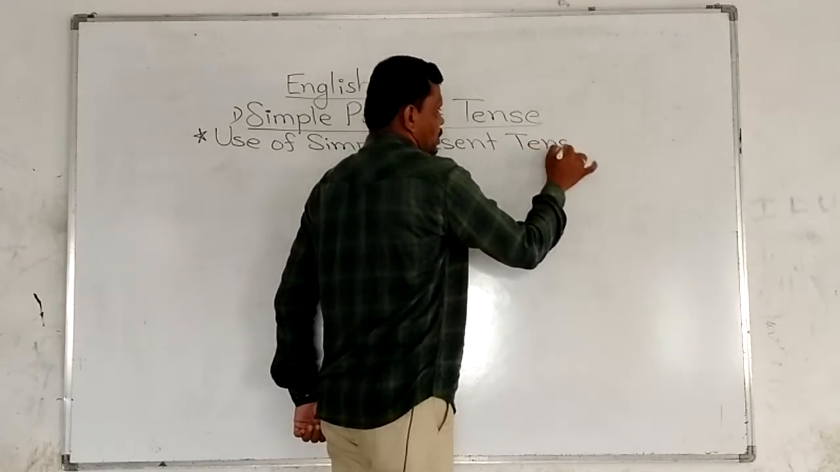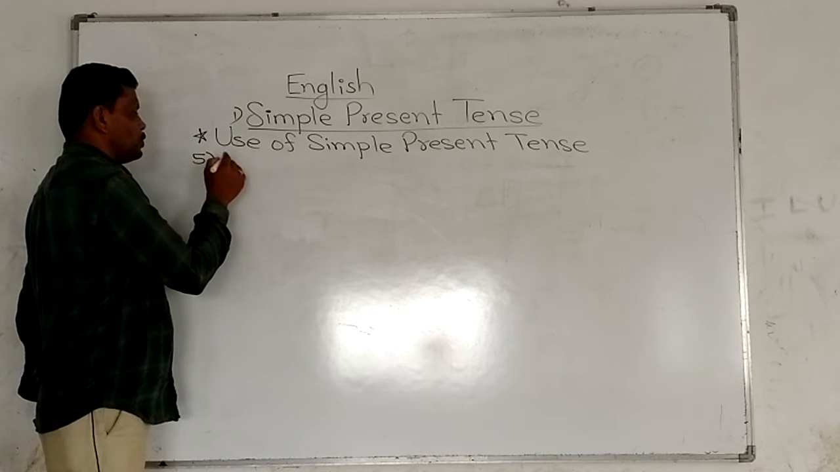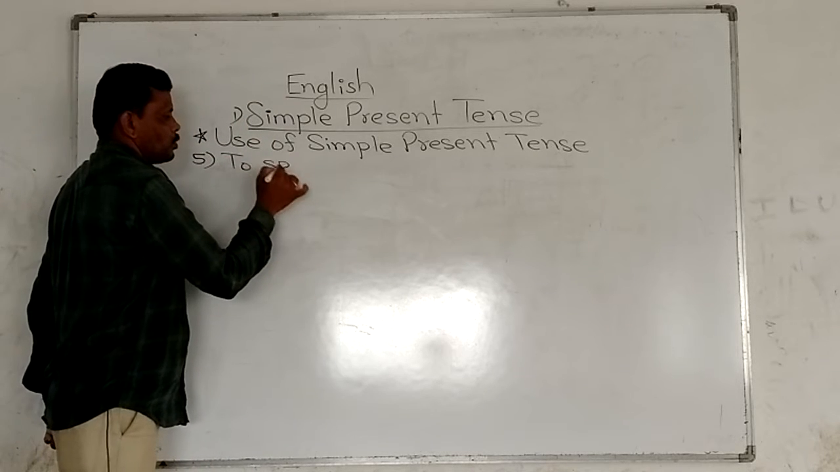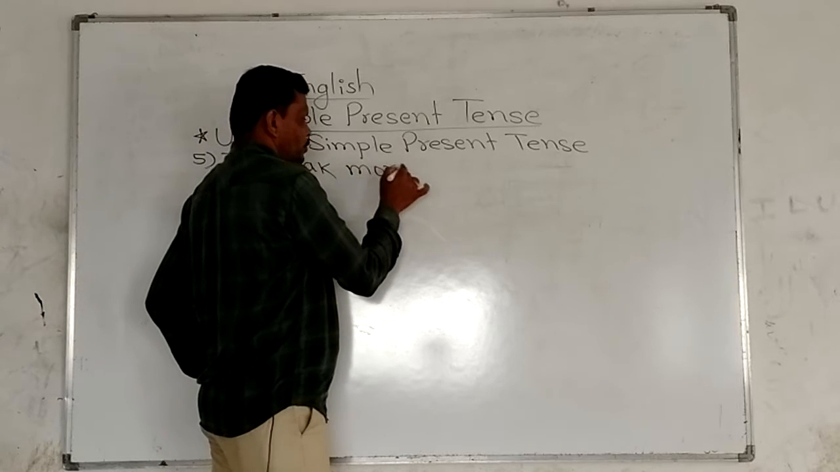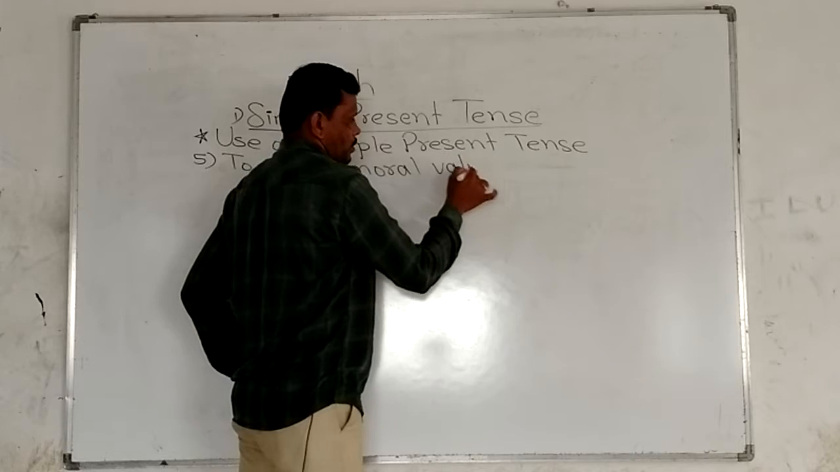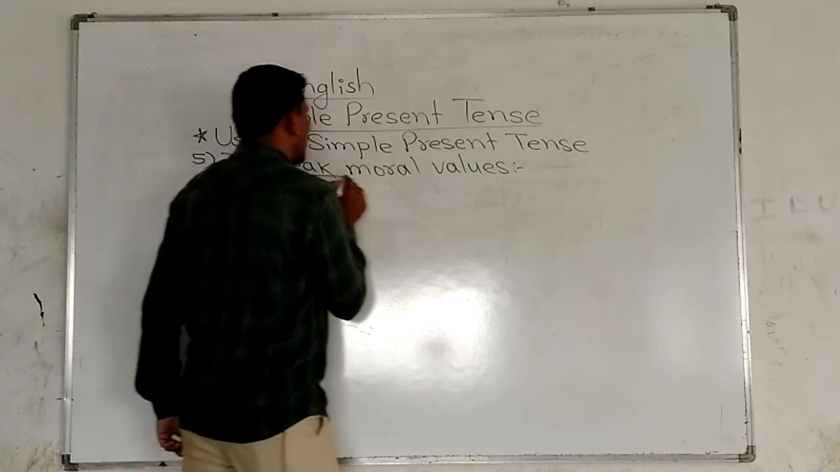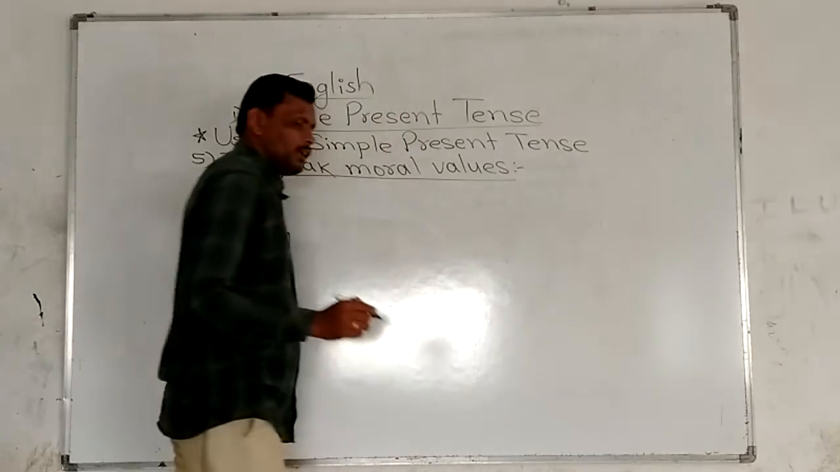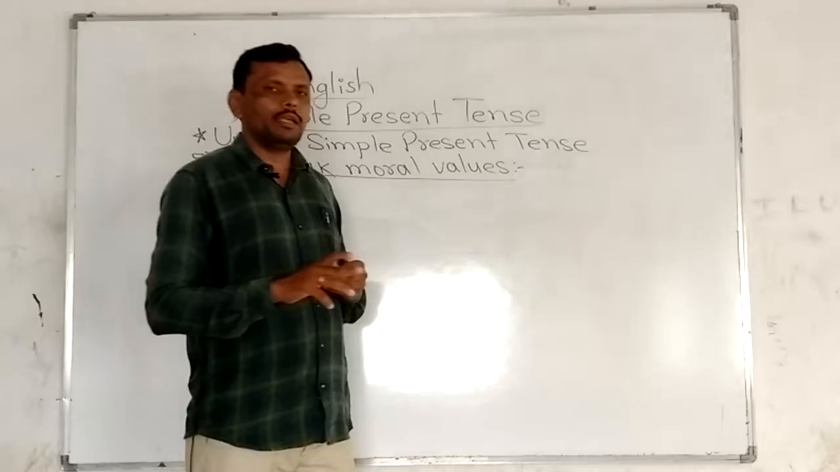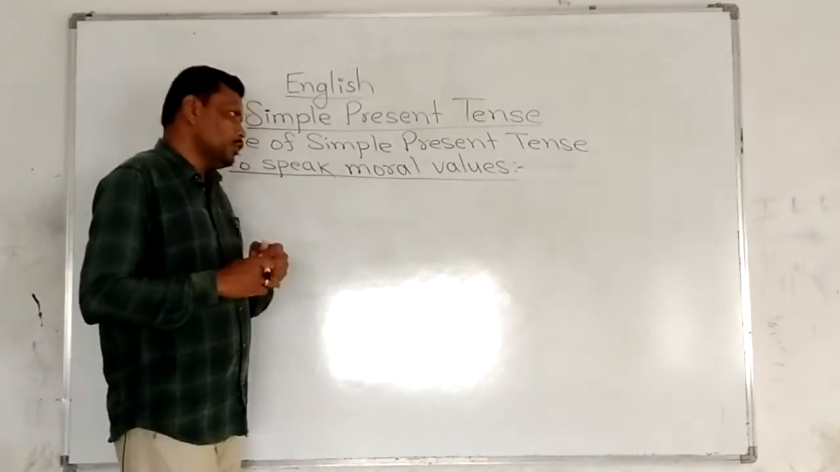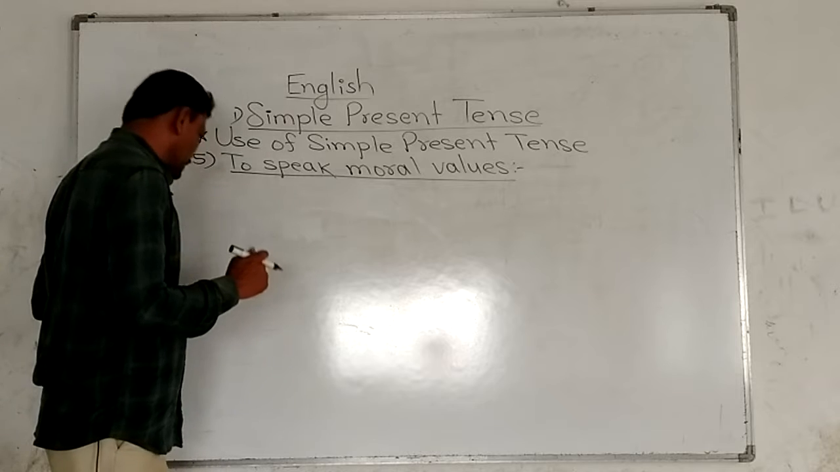The fifth use is to speak moral values. To speak moral values, म्हणजेच नैतिक मूल्य सांगण्यासाठी किंवा सुविचार सांगण्यासाठी या टेन्सचा वापर केला जातो. To speak moral values, we have to use simple present tense.